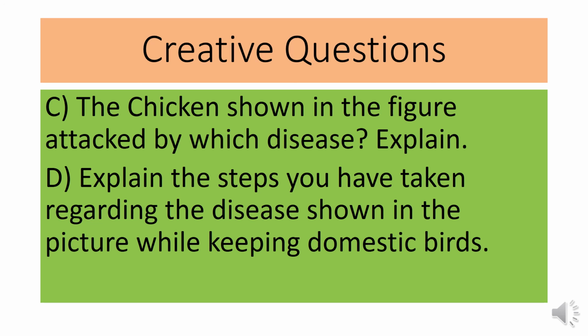And then question number D, that is, explain the steps you have taken regarding this disease shown in the picture while keeping domestic birds. Then you should write the preventive method, that is, similar types of prevention, because it is a viral disease.